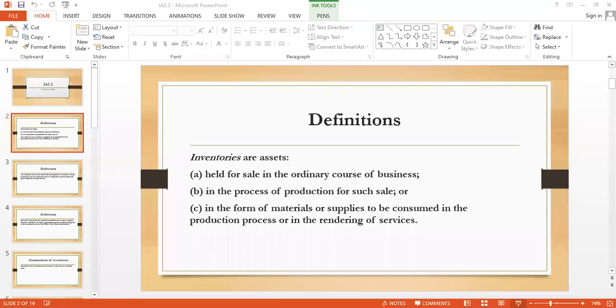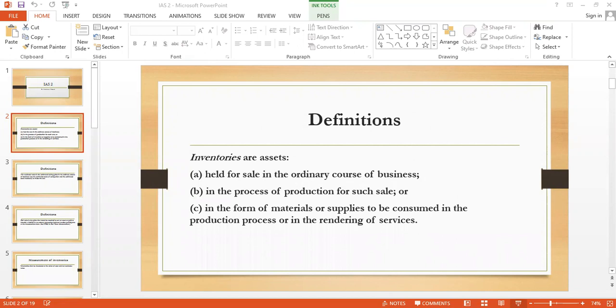Hello students, in this lecture we will talk about IAS 2, that is the inventory. So first of all, let's have a discussion on the definition first. So first of all, what is inventory?